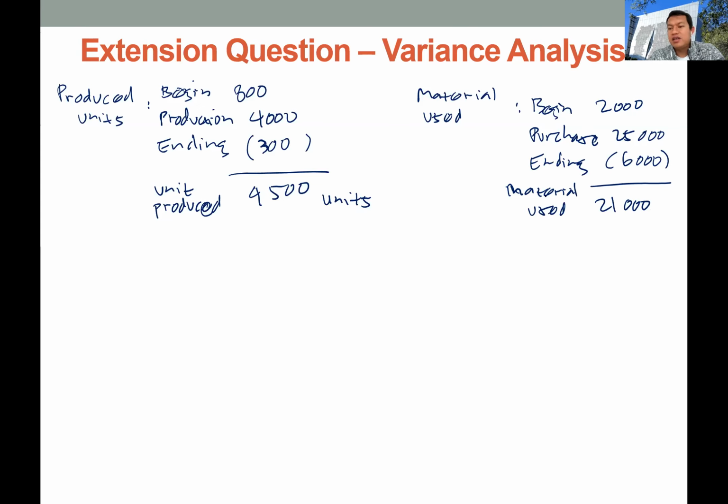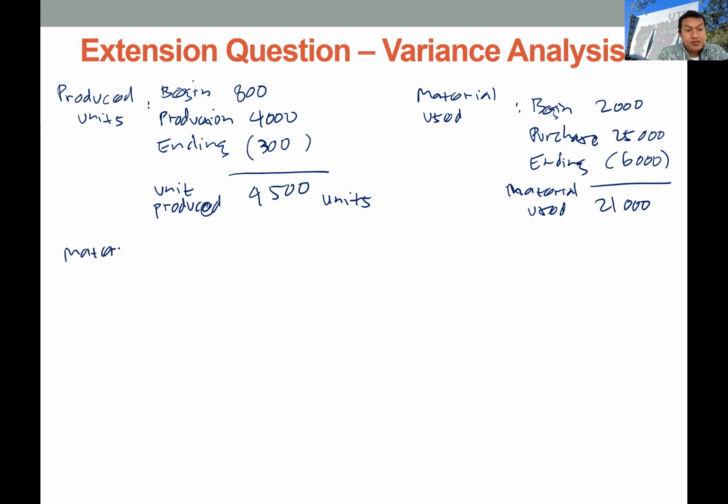Now we can calculate the variance. Let's start with the material variance, and first the material price variance.